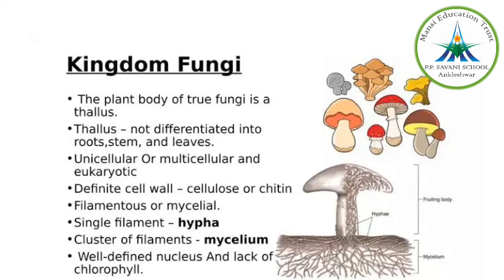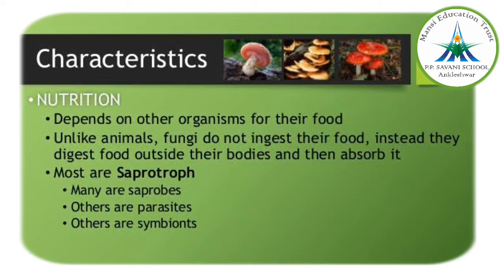Now fungi can be either parasitic, saprophytic or symbiotic. Mainly they are saprophytic, that is they live on dead and decaying organic matter. Hence they are called saprophytes. The ones that live and depend on the host organism, on living plants and animals, are called parasites. The parasites consume the nutrients from the host organism. Host organism means the one who gives the nutrients to the parasite. And those that live in association with other organisms are called symbionts, where both get benefited.